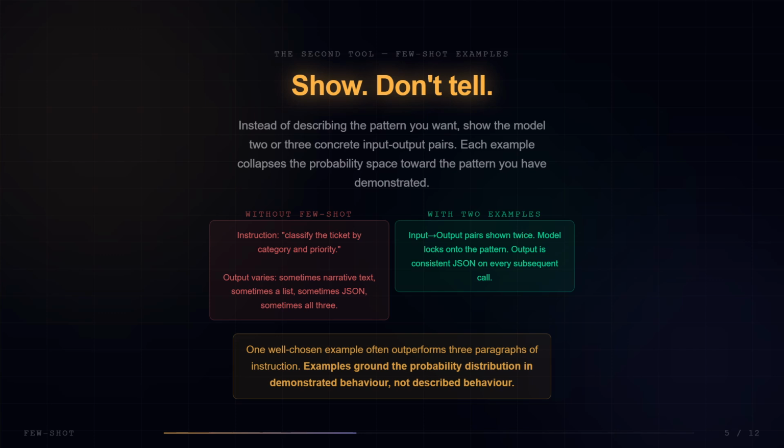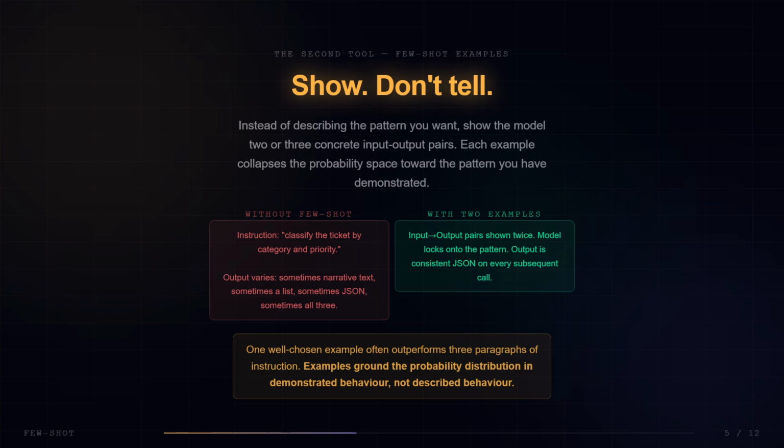Here is the second major tool. Few-shot prompting. Show, don't tell. Instead of describing the pattern you want, you show the model 2 or 3 concrete input-output pairs. Each example collapses the probability space towards the exact pattern you have demonstrated. Without examples, the model's output varies. Sometimes narrative, sometimes a list, sometimes JSON, sometimes all 3. Consistent structure in, inconsistent structure out.